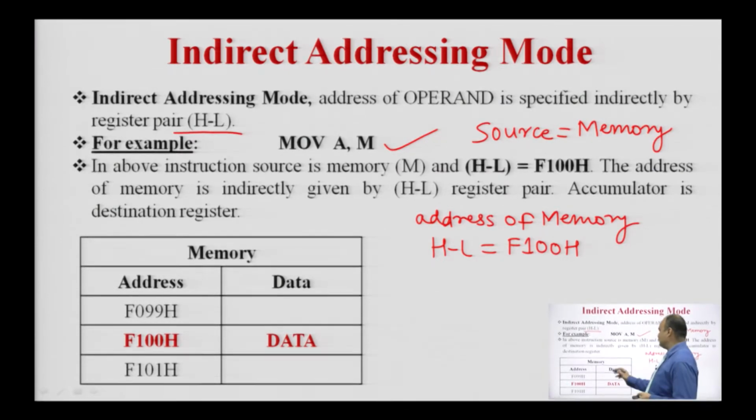See here, this is the structure of the memory. The address of the memory location is given by the HL register pair, which is F100H. At location F100H, the data is present. Whenever the microprocessor executes the MOV A, M instruction, it will copy the data from the memory location F100H pointed to by the HL register pair into the accumulator register. Since the address of the memory is indirectly given by the HL register pair, it is an example of indirect addressing mode.